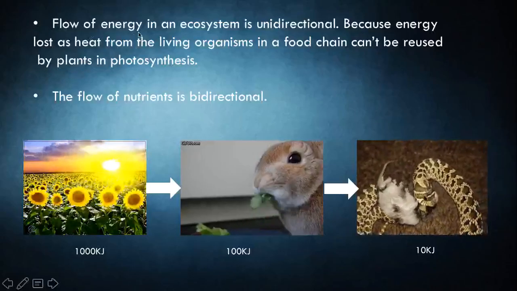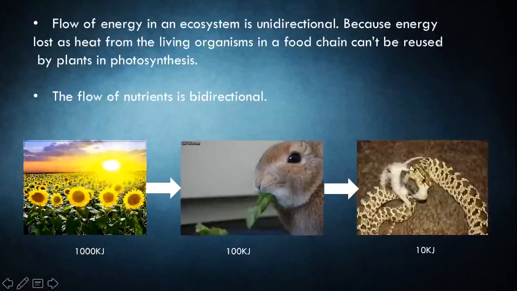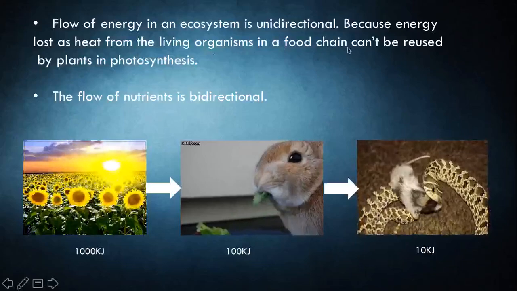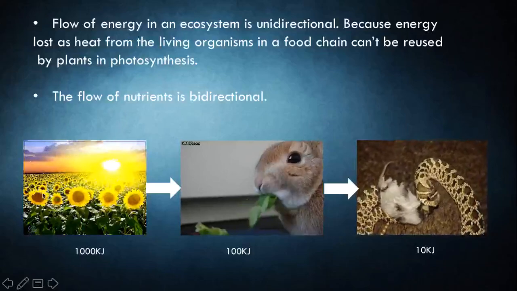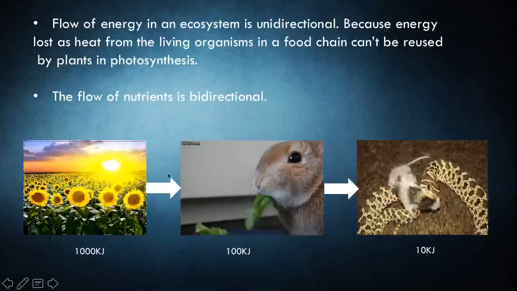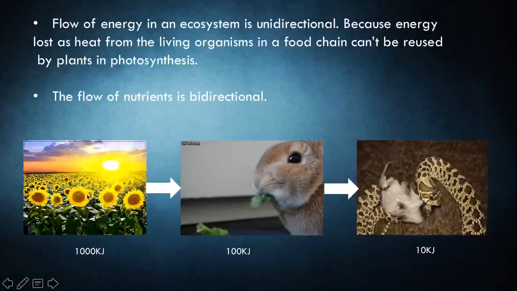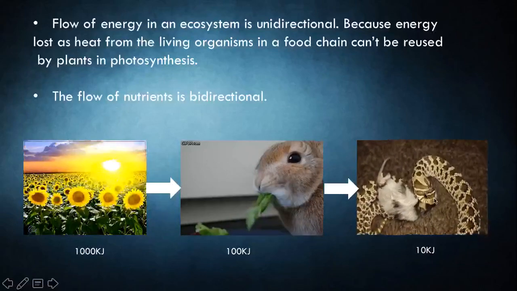See, the flow of energy in an ecosystem is always unidirectional because energy lost as heat from living organisms in a food chain can't be reused by plants in photosynthesis. Now let us look at the same example, that is the plant, rabbit and the snake. The plant is consumed by the rabbit and the rabbit is consumed by the snake.